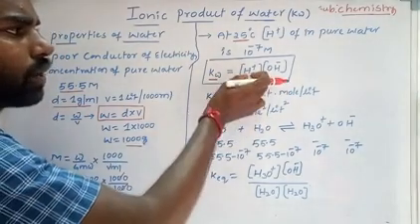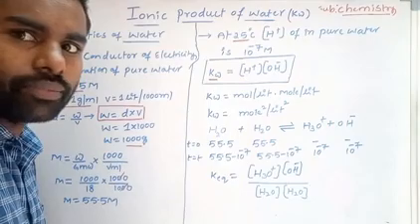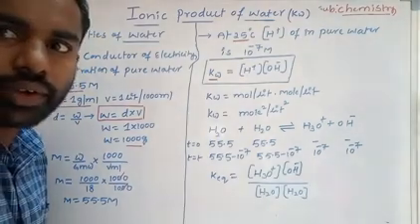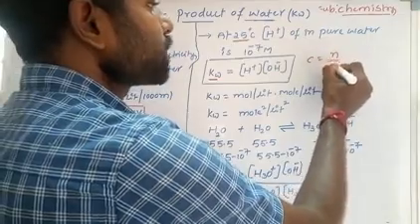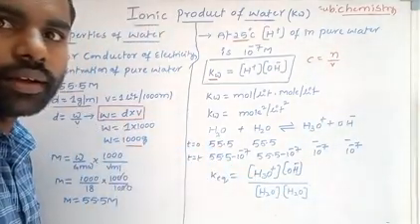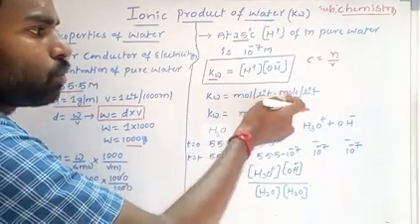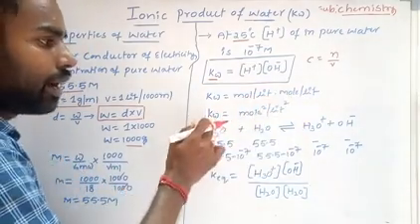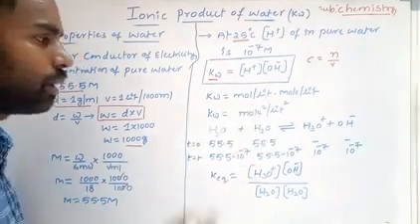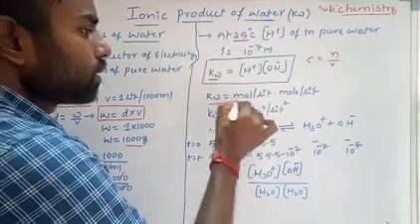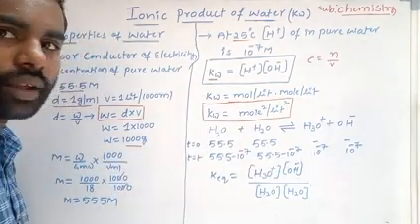What is the unit for the ionic product of water? It is the concentration of H plus ion into the concentration of OH minus ion. Concentration means the number of moles per unit volume, that is, mole per liter. So mole per liter into mole per liter gives Kw equal to mole to the power of 2 per liter to the power of 2. This is the unit for the ionic product of water.